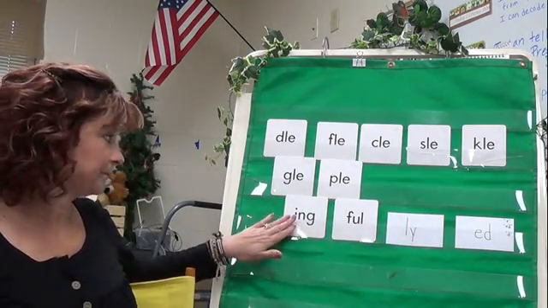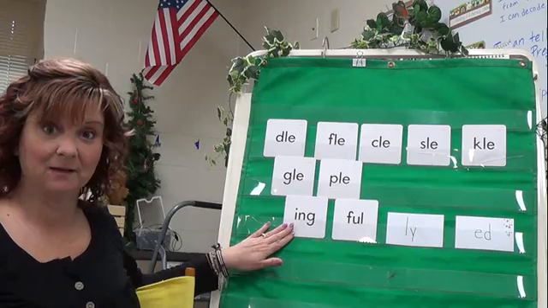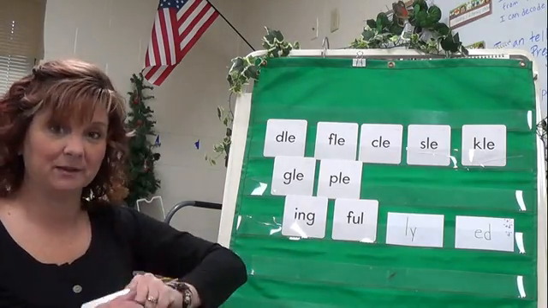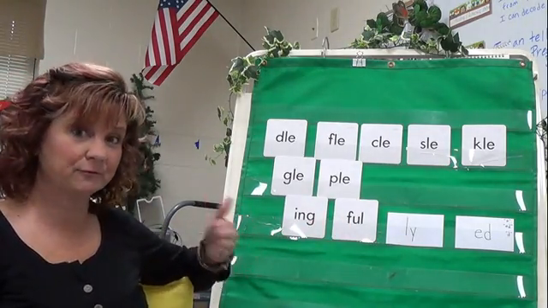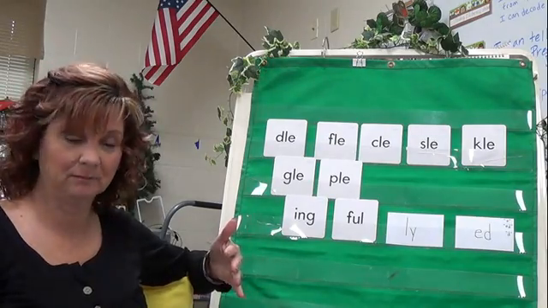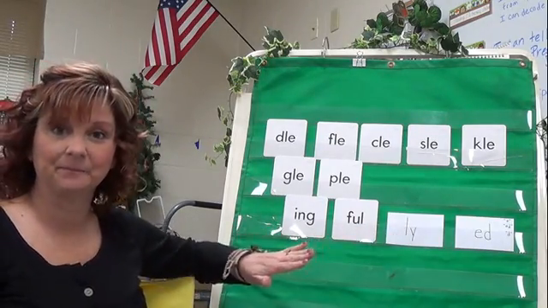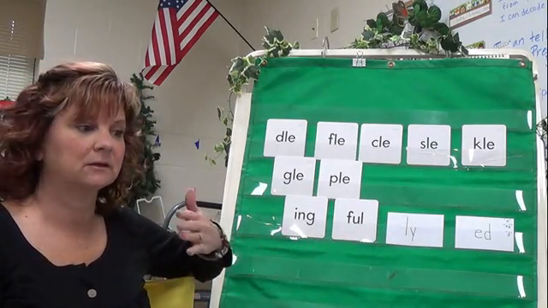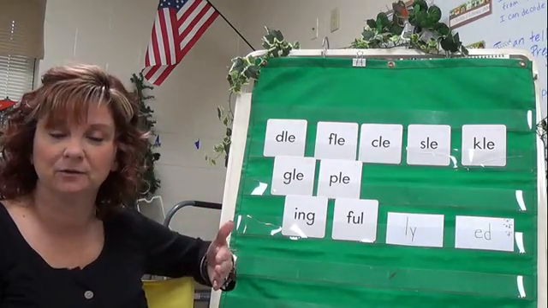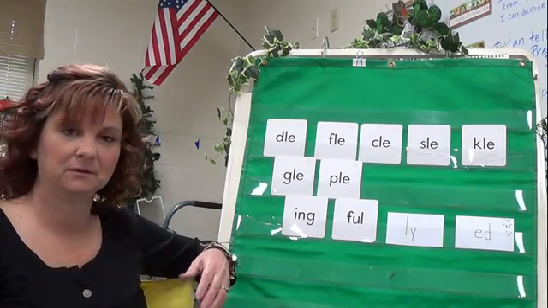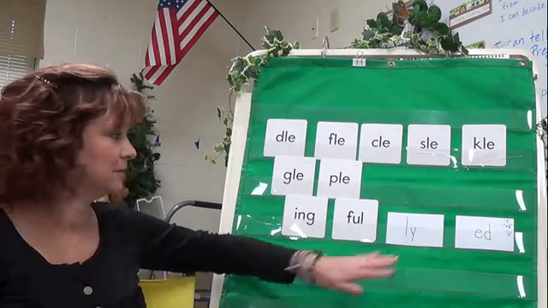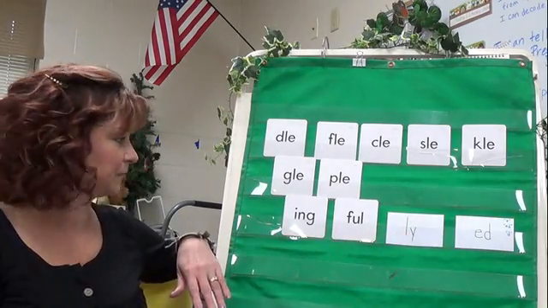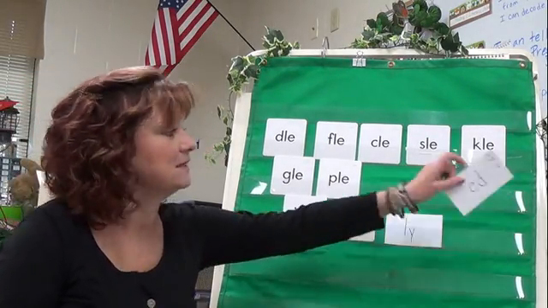Then we learned some suffixes. We learned ing, like running and jumping. We learned full, like careful and mindful and helpful, right? And then we learned ly, like carefully, you're doing it in a careful way, right? Silently, you're doing it in a silent way. So ly, L-Y, okay?